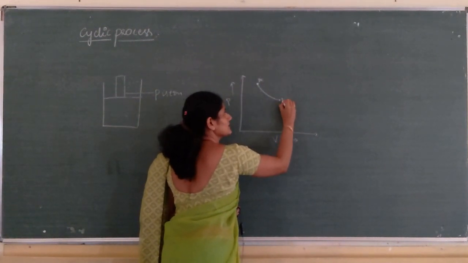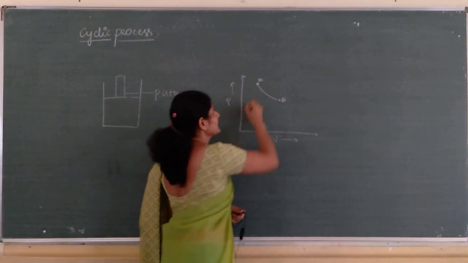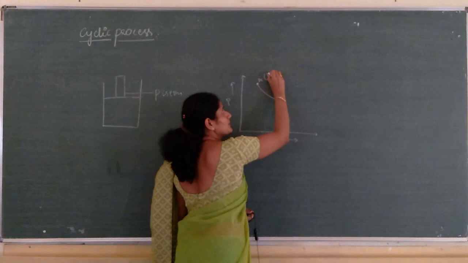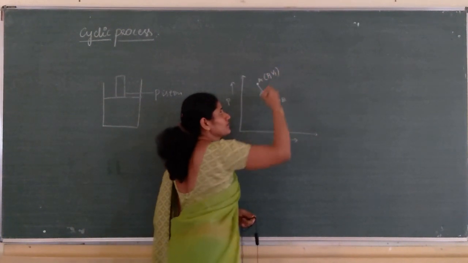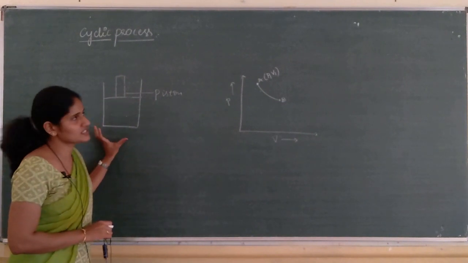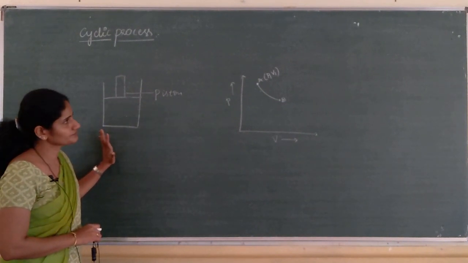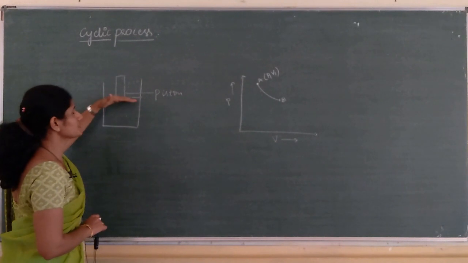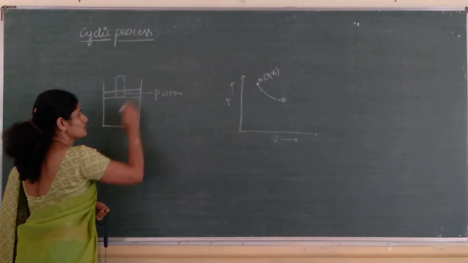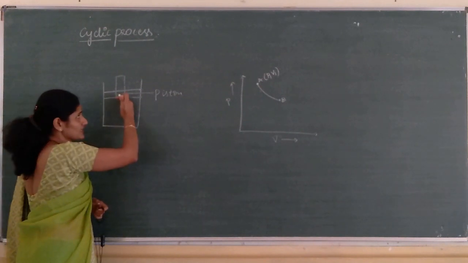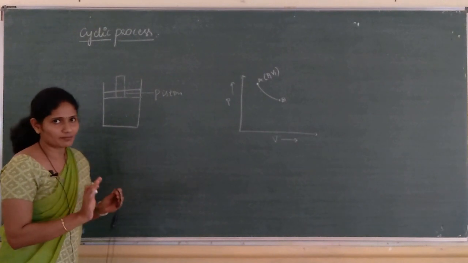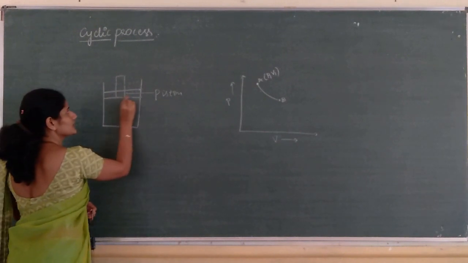So, state A, this is state B. At A, pressure of the gas is P1 and its volume is V1. P1 and V1 are the initial pressure and volume of the gas. When it expands isothermally, pressure decreases, volume increases, but the temperature of the system remains constant. So, this is the initial state.